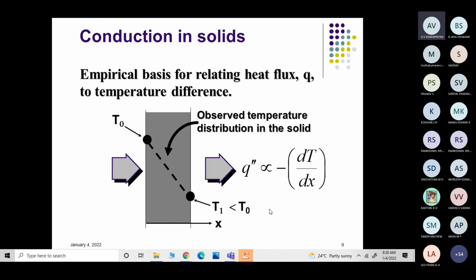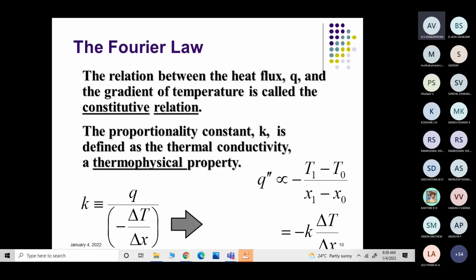The minus sign is given to compensate for that, so that we will get the answer positively. So the heat flux is minus dT by dx. And the property which defines the heat flux is known as thermal conductivity, which is a thermophysical property and is nothing but a constant.